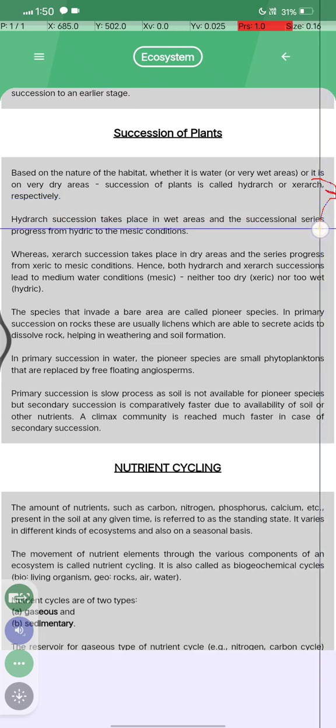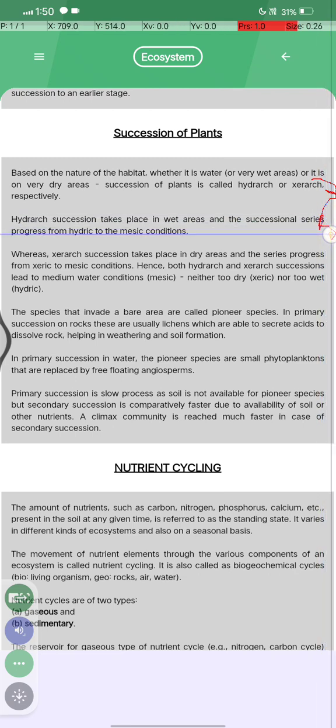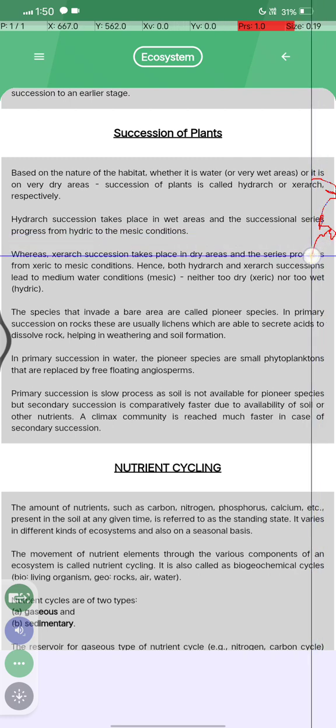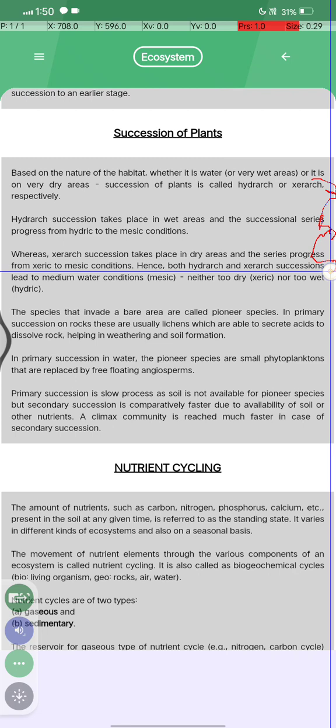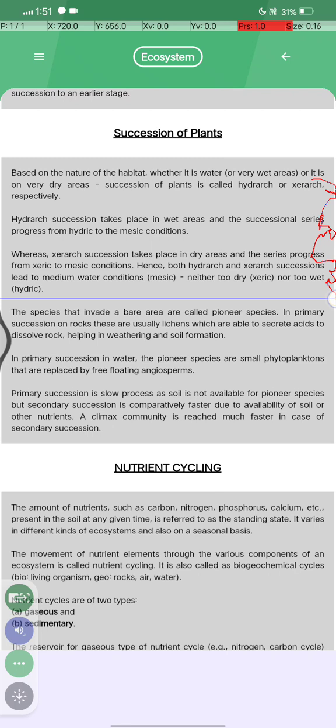Hydrarch succession takes place in wet areas, and the succession series progresses from hydric to mesic condition, whereas xerarch succession takes place in dry areas and progresses from xeric to mesic condition. Hence both hydric and xeric succession lead to the medium water condition, mesic, and neither to dry xeric nor to wet hydric.